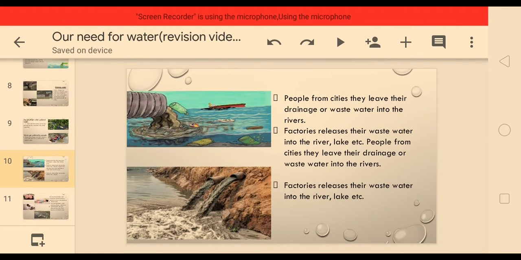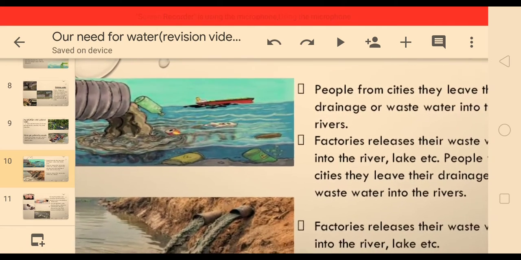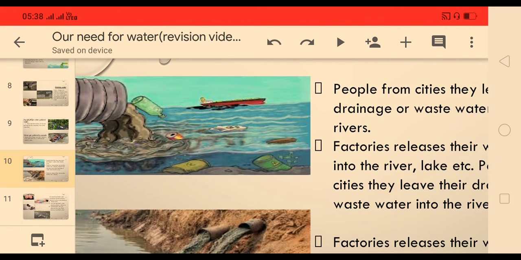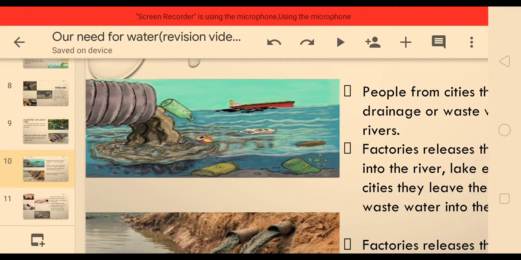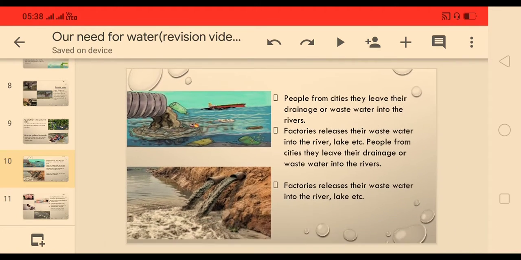They leave their drainage water or wastewater into the river. See, as I told you, if you observe the Godavari river in our city, you can see this. As I told you, human beings are more responsible for making the water dirty. So what do people do? The drainage water or the waste water, they release directly to the river or lake, pond, sea, oceans,